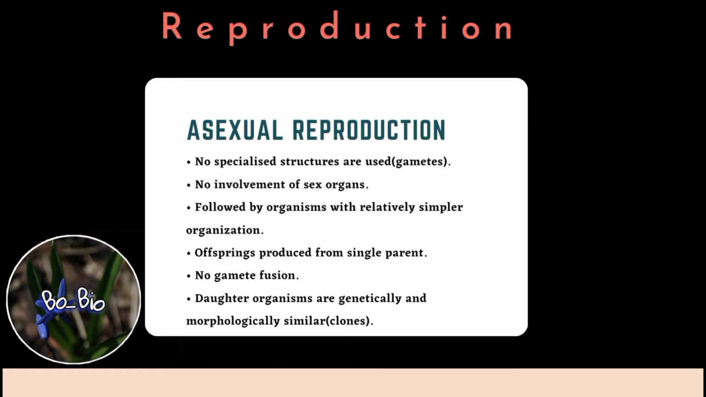The asexual mode of reproduction does not include any specialized structure. Secondly, there is no involvement of sex organs. As the sex organs are not involved, the gametes are also not formed. It is followed by organisms with relatively simple organization. The offsprings produced in this process are from a single parent. There is no gamete fusion. The daughter organisms are genetically and morphologically similar, also known as clones.